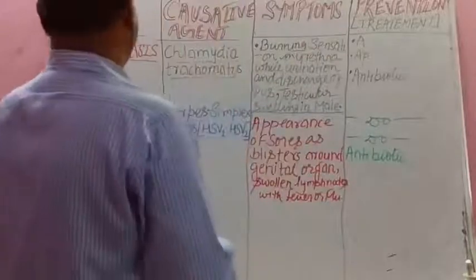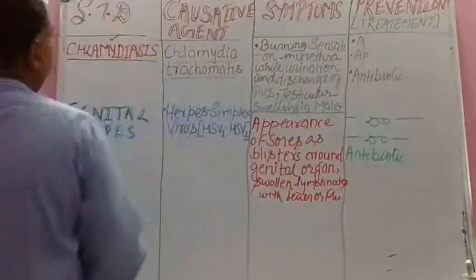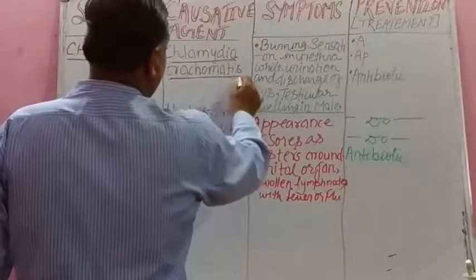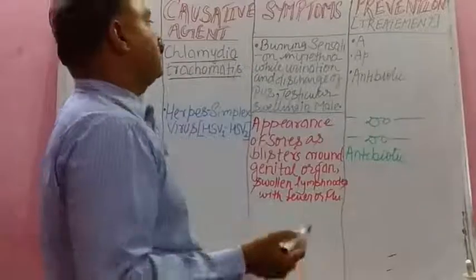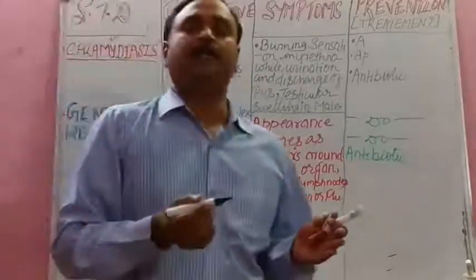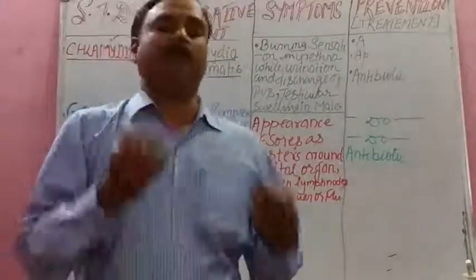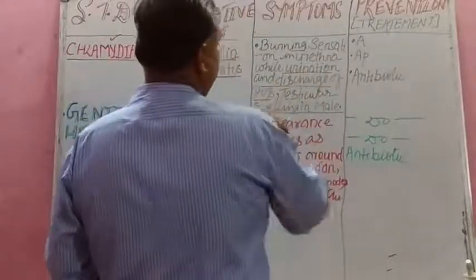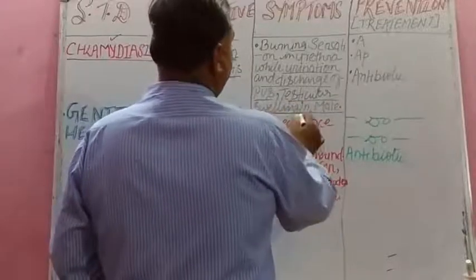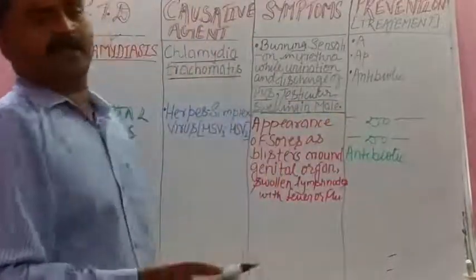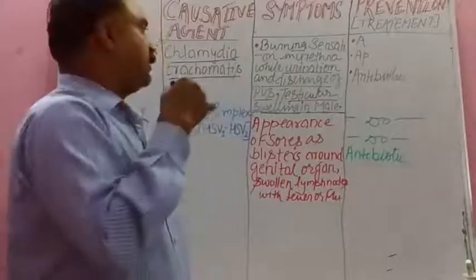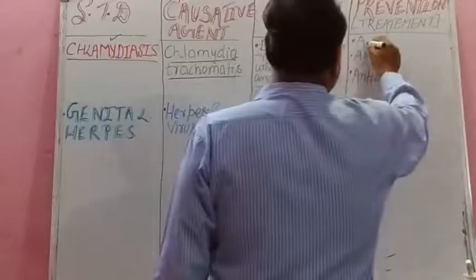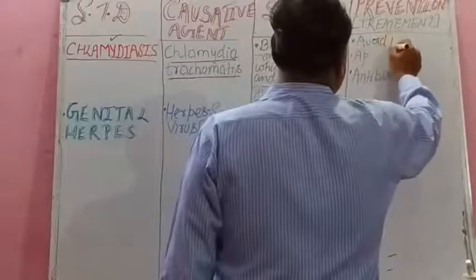Now the next one is chlamydiasis, and the causative agent, student, is Chlamydia trachomatis, and symptoms: burning sensation in the urethra in male and female both during urination, discharge of pus, testicular swelling in the male. So from your text you can select any 3 symptoms. There are many, as I told you. Prevention, the first two are always common, that is avoid promiscuity.